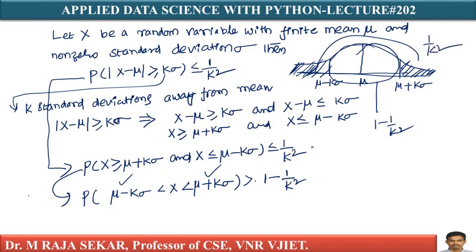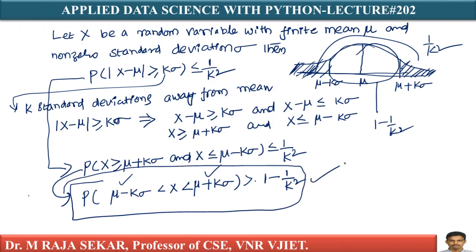Therefore, this can be rewritten like this. This is a more comfortable manner of writing. This form is more suitable for solving problems, isn't it? This is mu minus k sigma, mu plus k sigma, means this one I can say k sigma range around the mean, and this probability is greater than 1 minus 1 by k square. Let's see why this is useful.